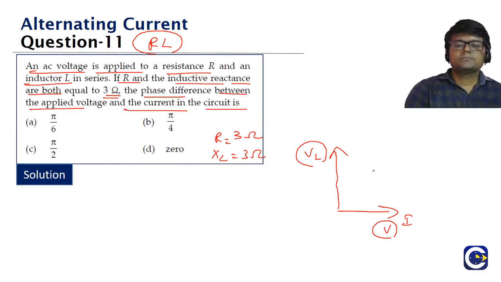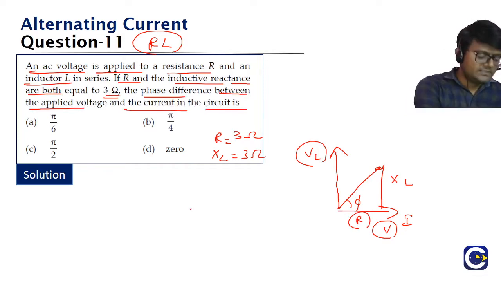Pi by 2. The resultant will be along this direction. This is the phi. This is XL, this is R.